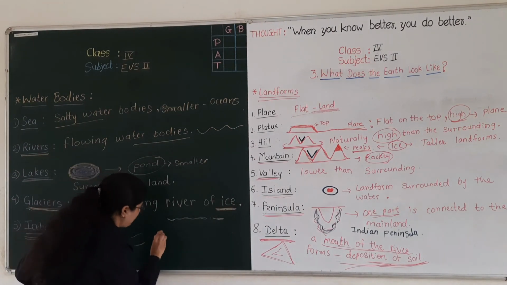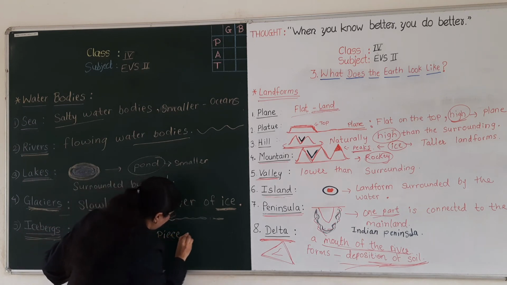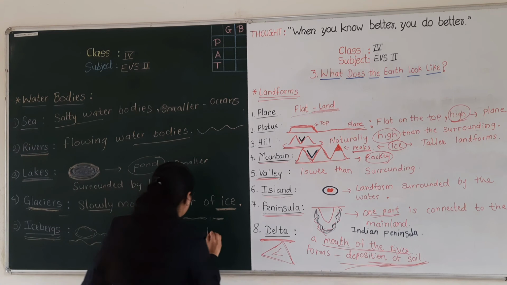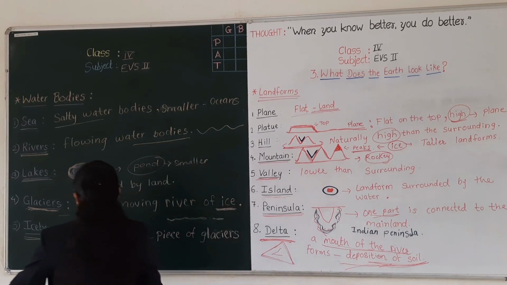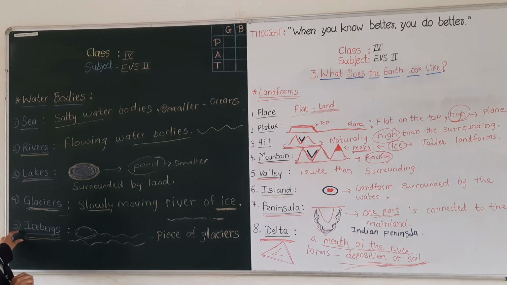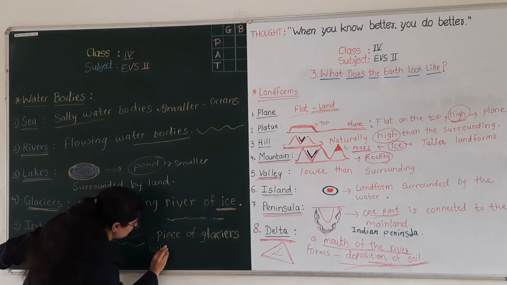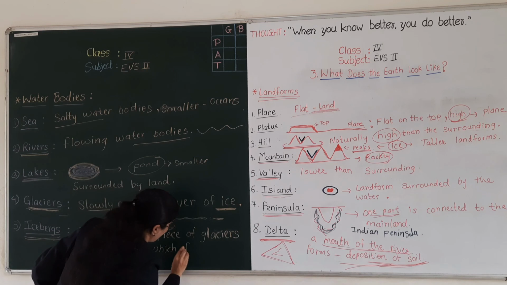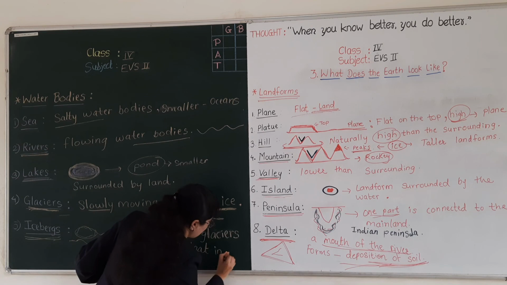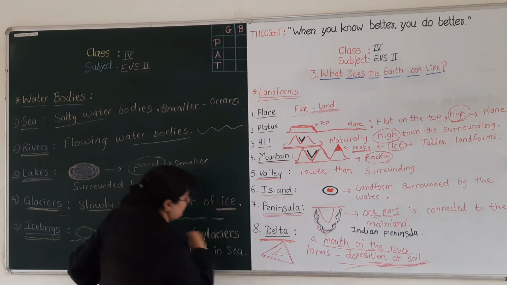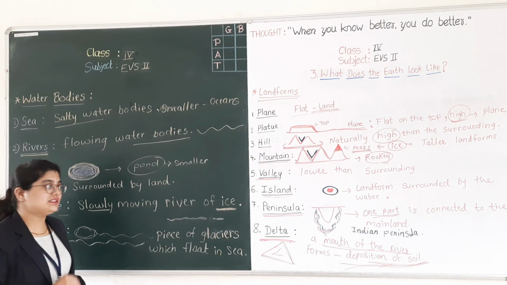What is this? A piece of glacier. What is an iceberg? An iceberg is the piece of glacier which floats in the sea. Okay, do you understand this?